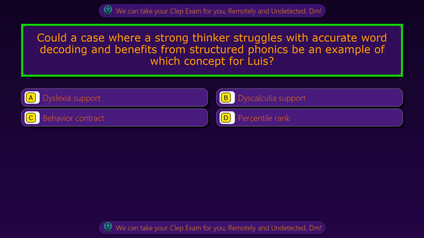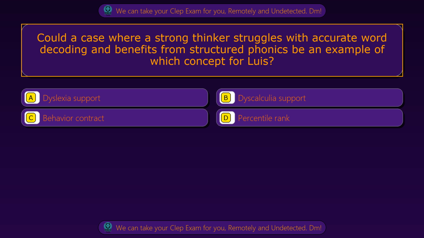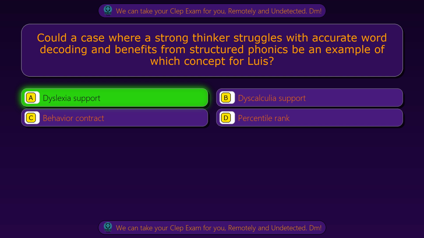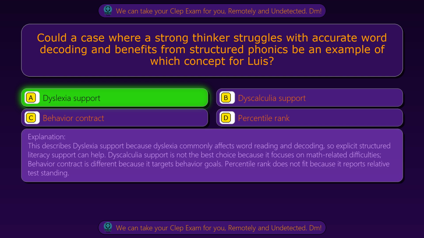Question 66. Could a case where a strong thinker struggles with accurate word decoding and benefits from structured phonics be an example of which concept for Luis? Option A, dyslexia support. Option B, dyscalculia support. Option C, behavior contract. Option D, percentile rank. The correct answer is option A, dyslexia support. This describes dyslexia support because dyslexia commonly affects word reading and decoding, so explicit structured literacy support can help.